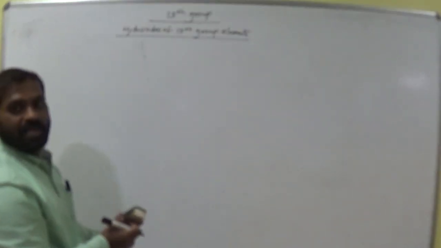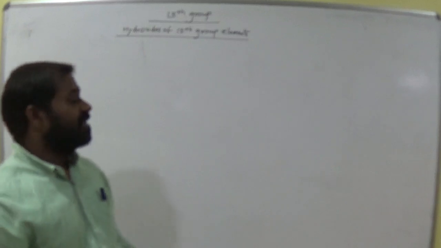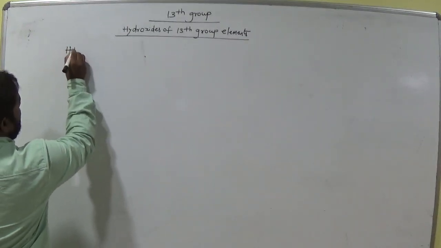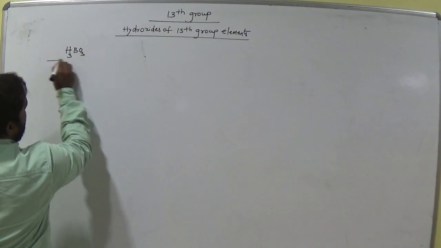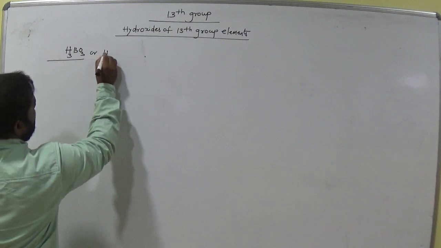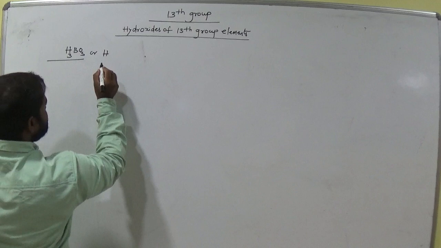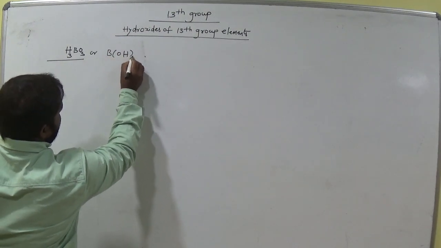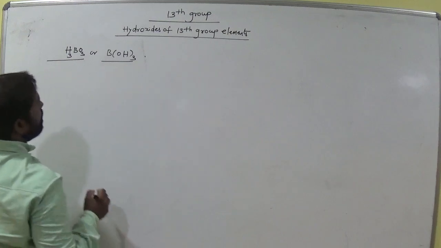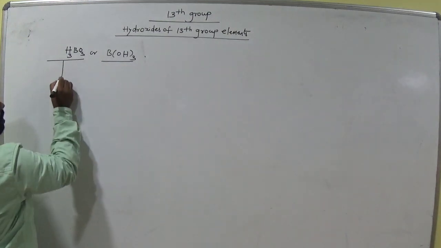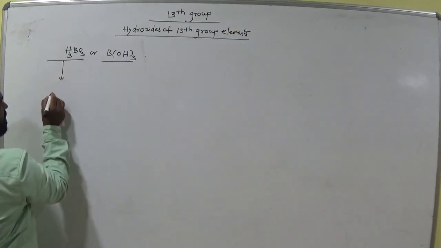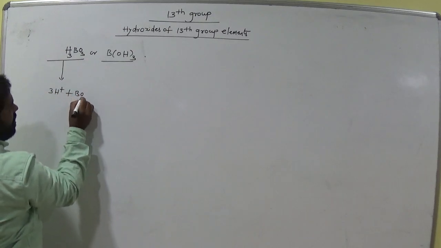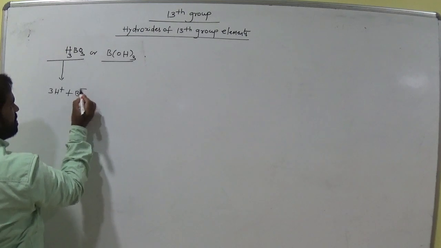Okay. And finally we go for H3BO3, boric acid, or B(OH) taken thrice. Clear? So now this structure is 3H plus and BO3 3 minus.